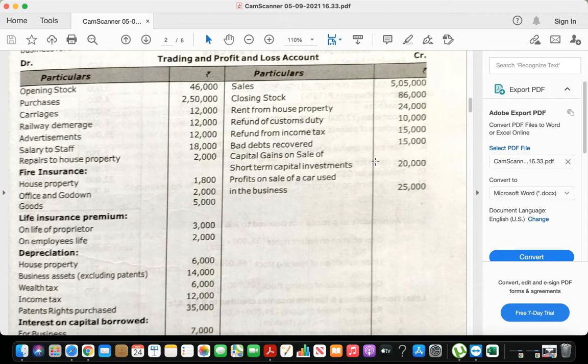Rent from house property 24,000. Refund of customs duty 10,000. Refund from income tax 15,000.